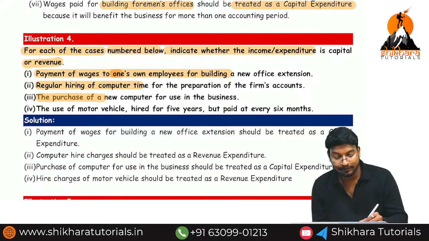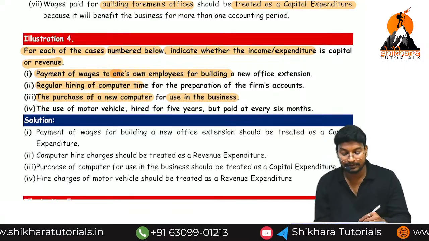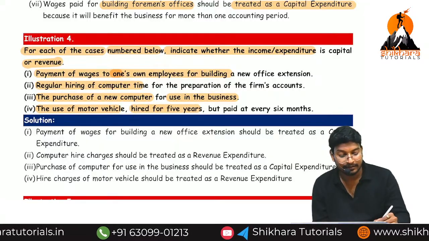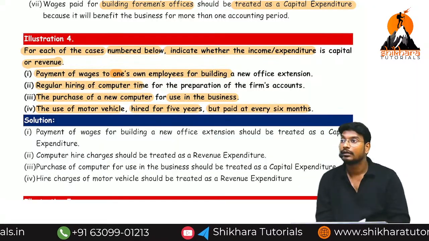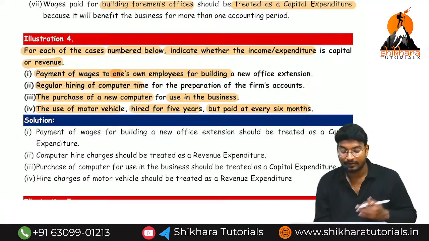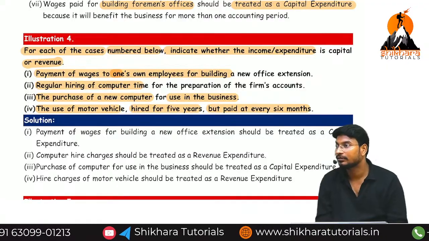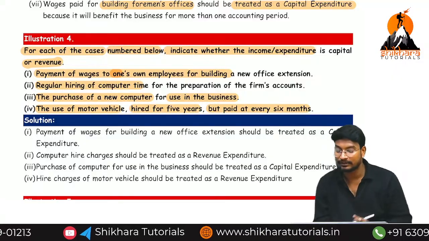The purchase of a new computer for use in the business, capital expenses. The use of a motor vehicle hired for how many years? Five years. But the payment is every six months. Normal expenses. What are we paying? Every six months we are paying the rent for the motor vehicle. So normal rent payment for the motor vehicle is called revenue expenses.